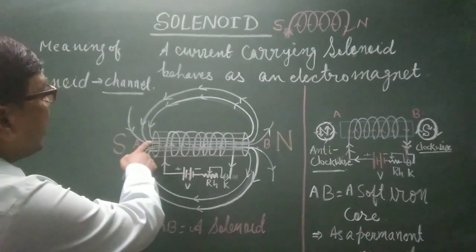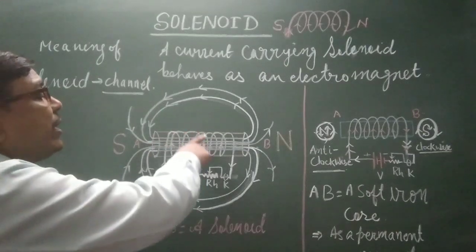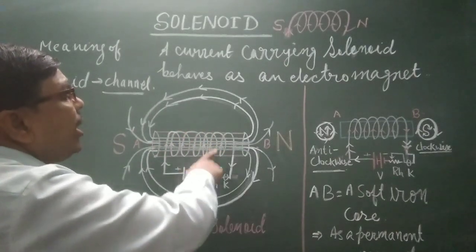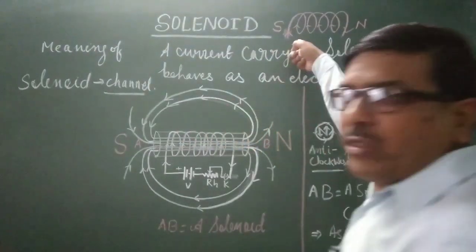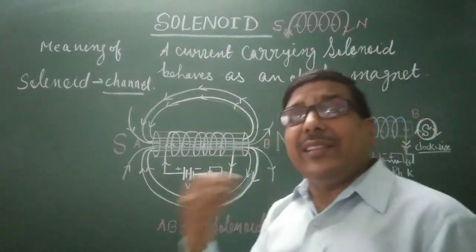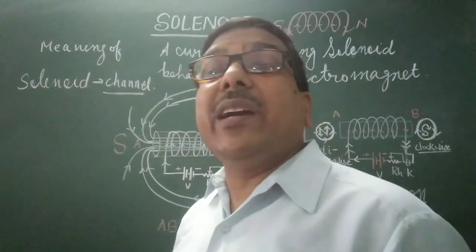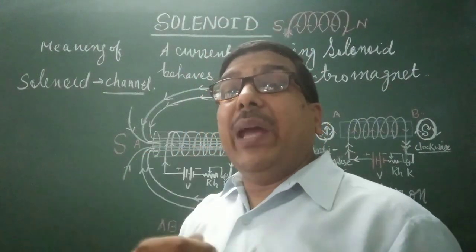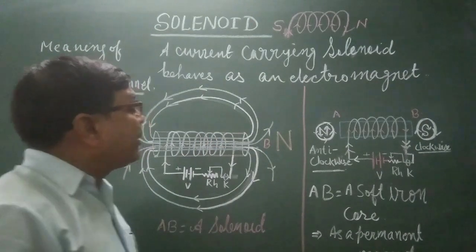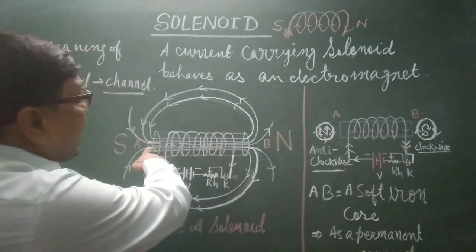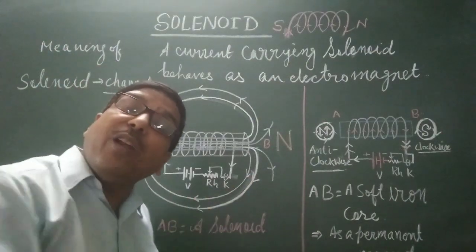Okay, so how does it behave as an electromagnet? The current enters through point A and flows through the insulated copper wire coiled in helical form. In Hindi, you can say घुमावदार. आपने स्प्रिंग देखा होगा. Have you seen the spring in a pen? Just like that, this is the solenoid, and the current passes through it. The current enters at point A and comes out from point B in a hollow cylindrical form.